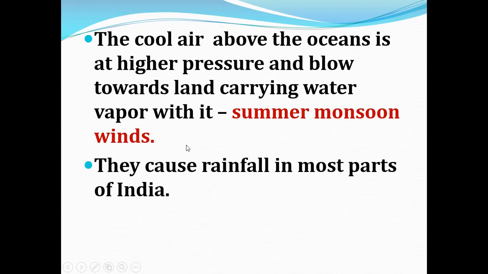This summer monsoon wind causes rainfall in most parts of India.